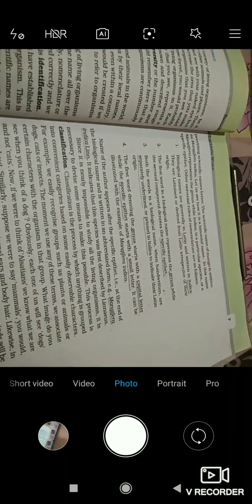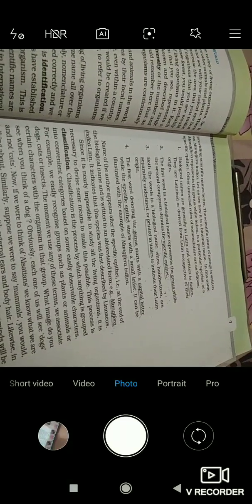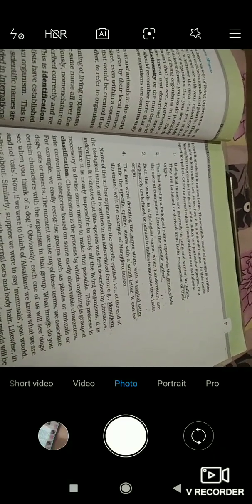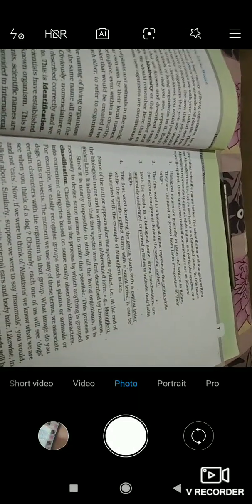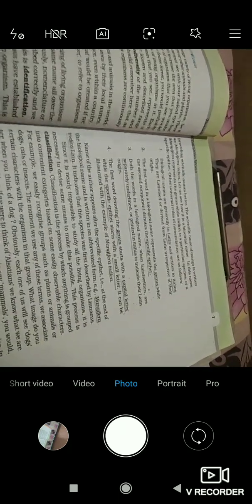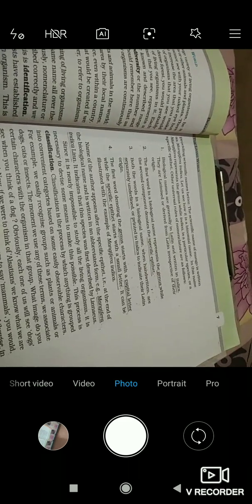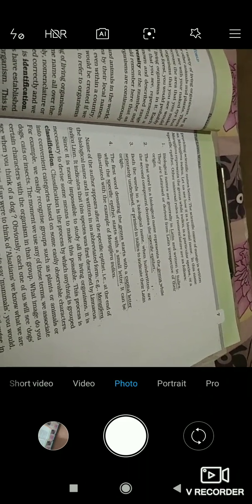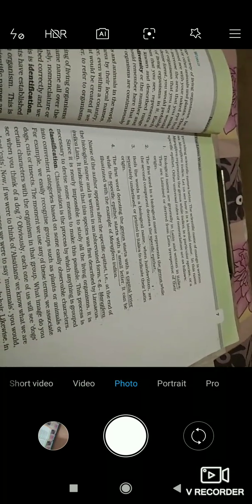Okay, so let's see the next statement. The moment we use any of these terms, we associate certain characters with the organism in that group. So what it is telling here, guys, is that the moment we make a particular group of these organisms, we associate certain characters with those organisms. Only then are the groups made.